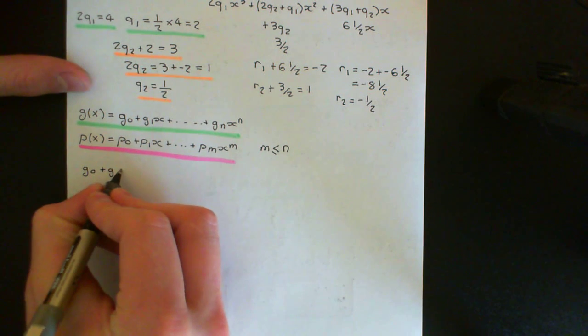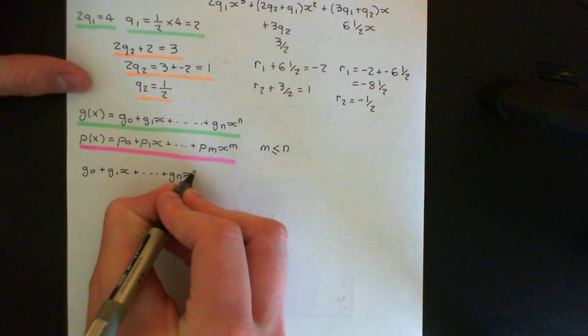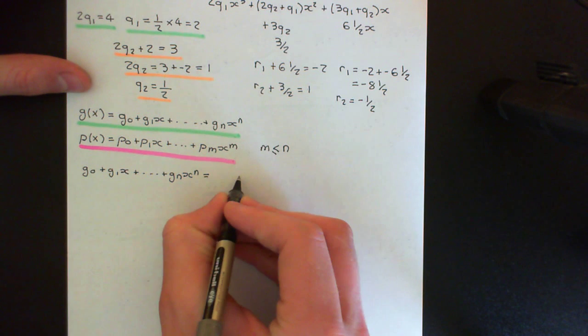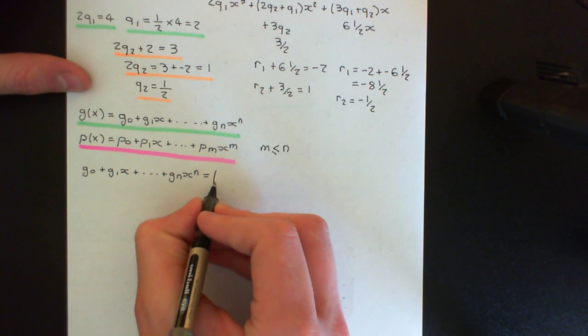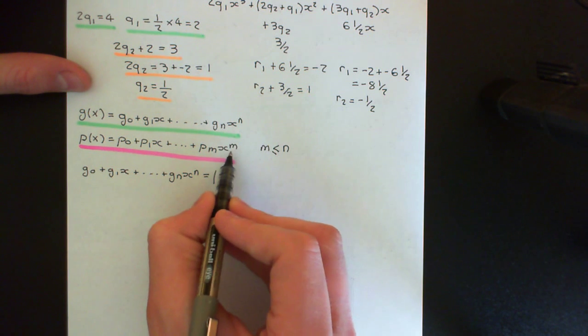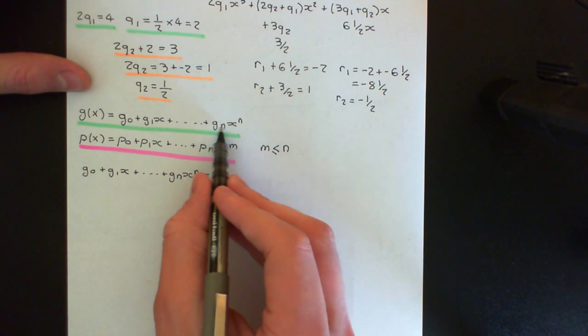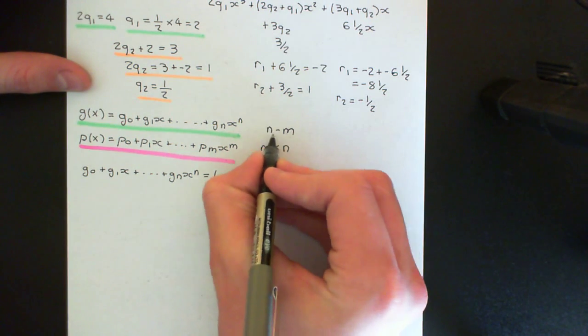g0 plus g1x plus all the way up to gn x to the n here is going to have to equal some quotient. Okay, now what is the degree of the quotient going to be? Well, the degree of the quotient is going to have to be the thing that can multiply the degree here to take you up to the degree here. So it's going to have degree n minus m.